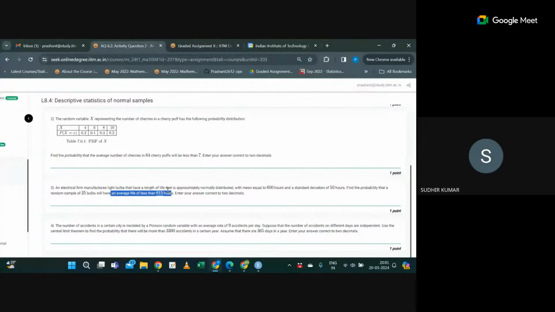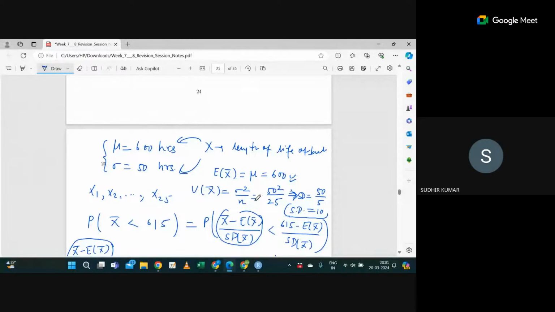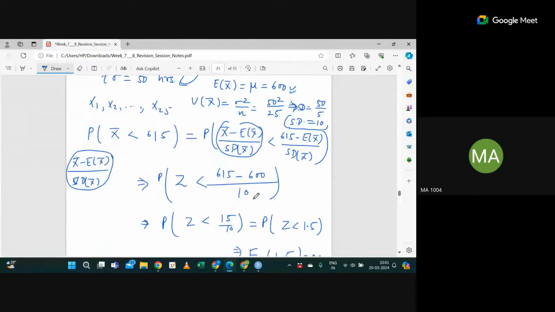But sir, when you substituted the value 615 in place of X bar, I'm confused. No, I have not substituted the value 615. Can you see this inequality? This is something we have to calculate, right? The probability of X bar less than 615, yes or no?